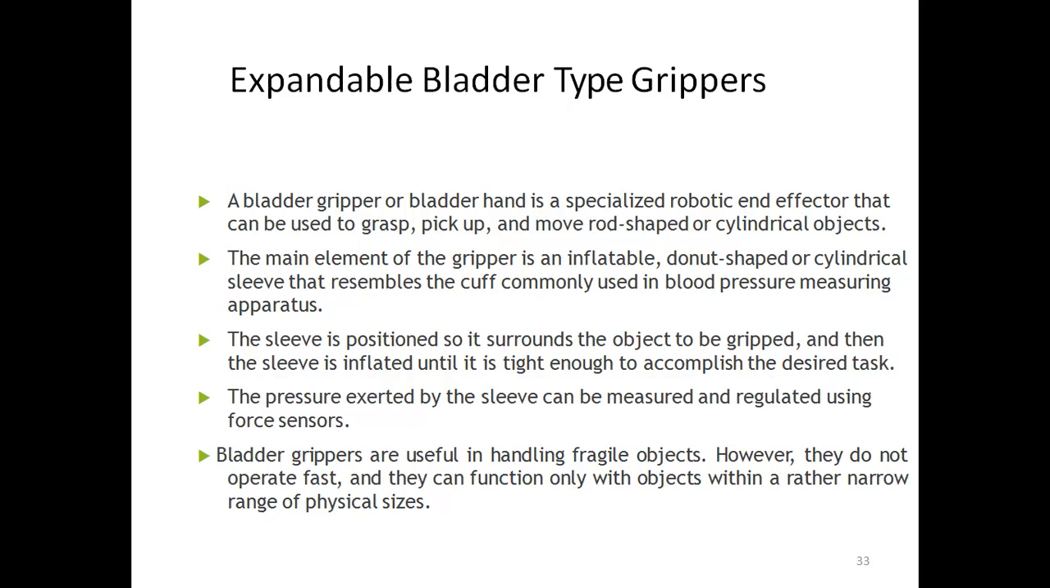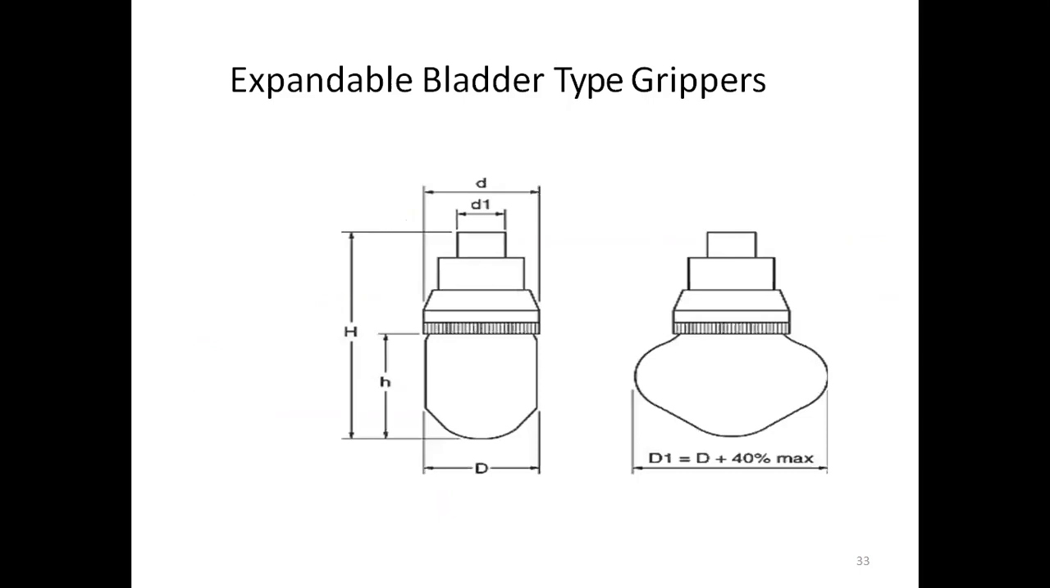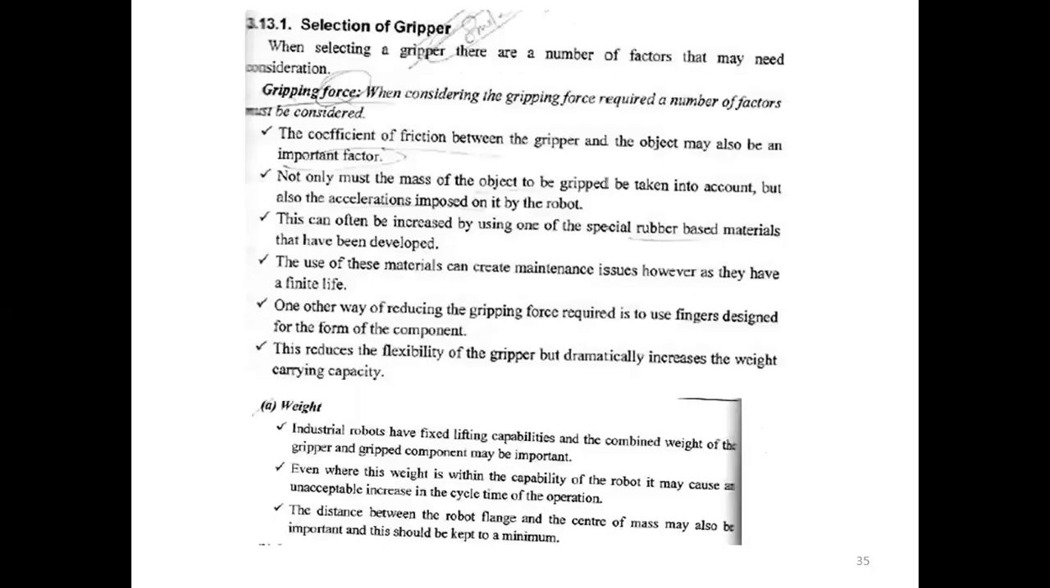So a digitally operated and programmable robot was invented by George Devol in 1954, and it was ultimately called the Unimate. Okay, and this is all the information related to robotics. So this is about the expandable bladder type grippers.